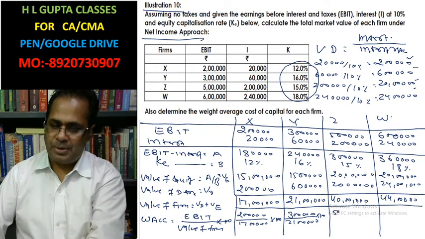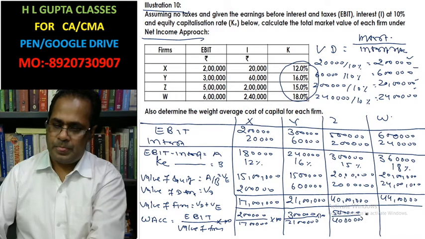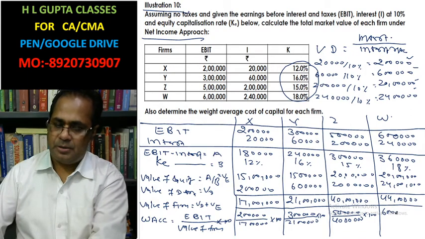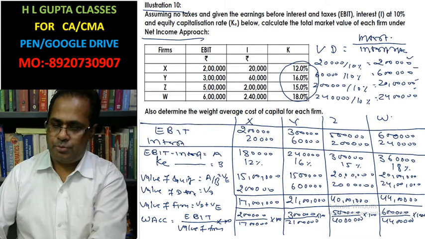This is 5 lakh divided by 40 lakh into 100. This is 6 lakh divided by 44 lakh into 100.